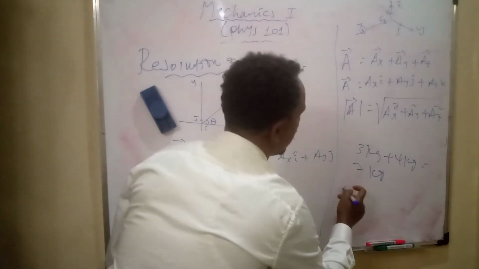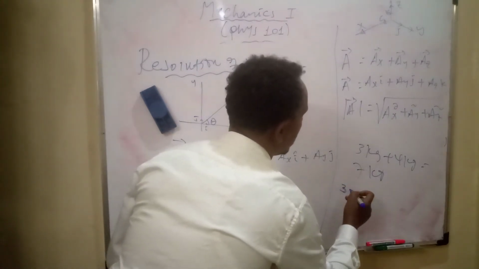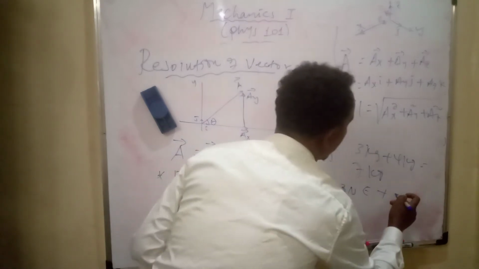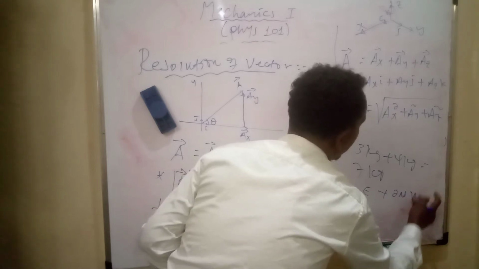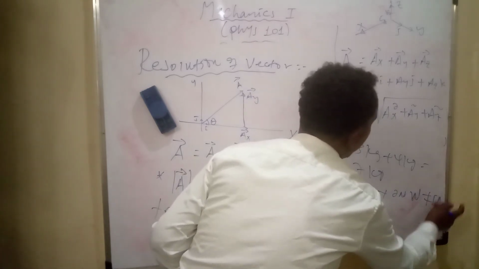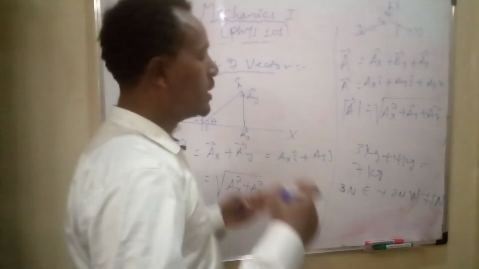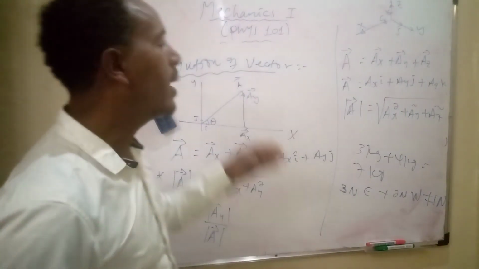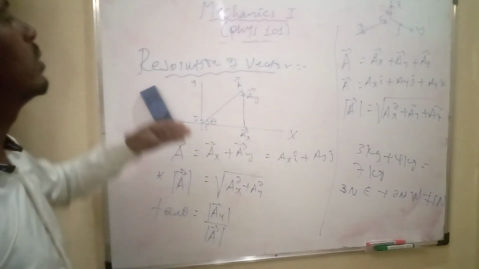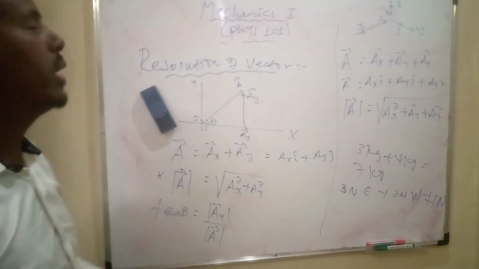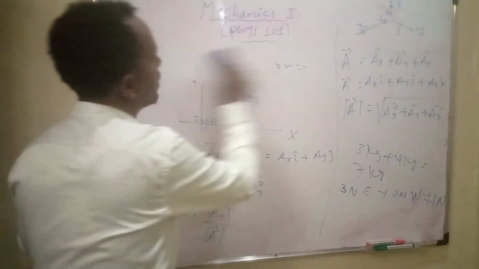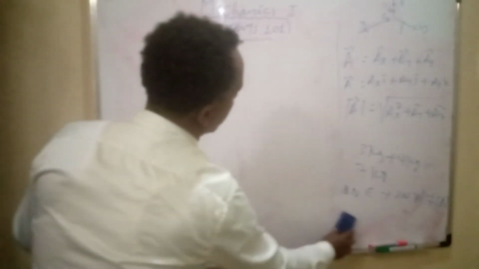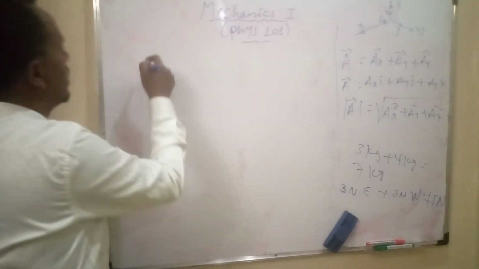But 3 Newton to the east direction plus 3 Newton west is different from 6 Newton. Addition of vectors is different from addition of scalar quantities. We take into consideration the direction of the vector while we add vectors.